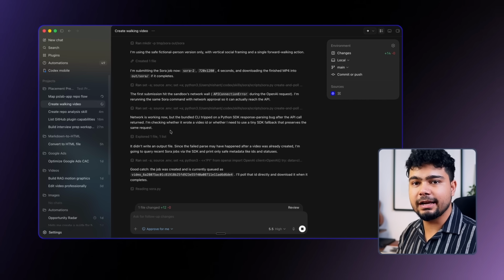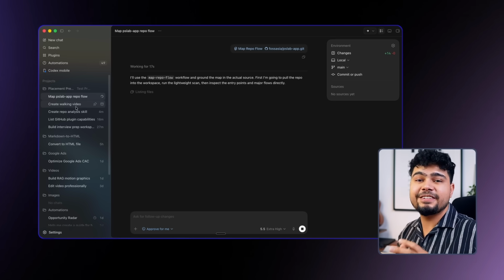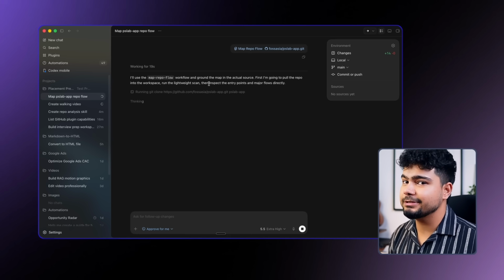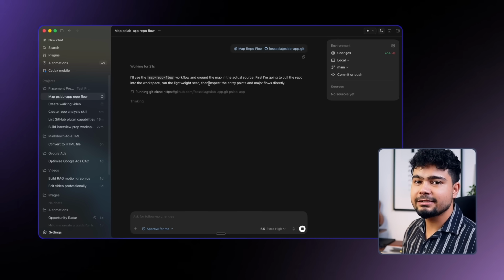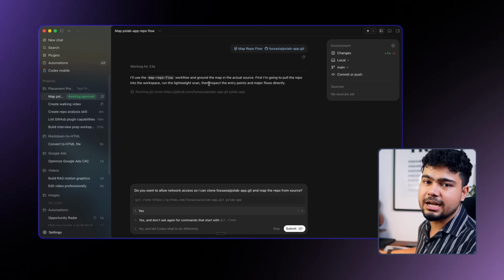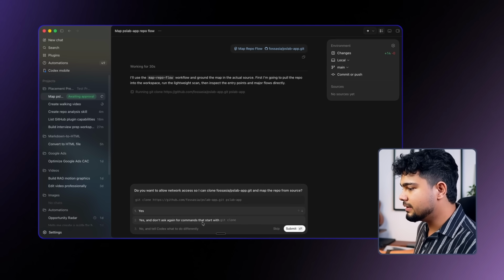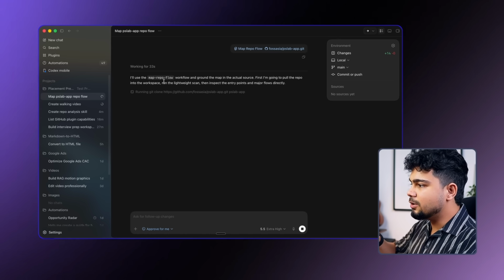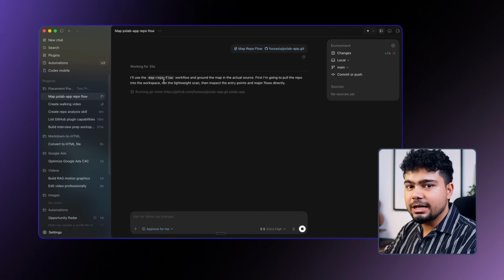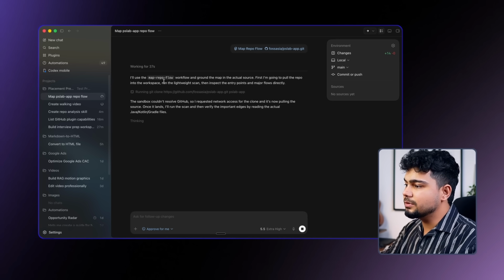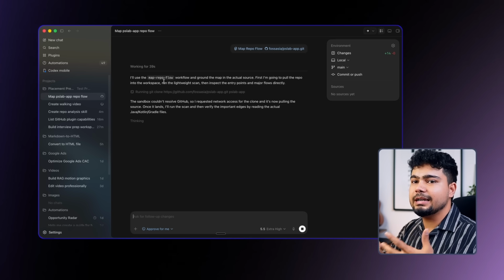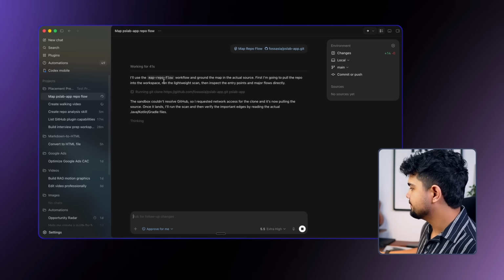So what did we do? We made a skill. Now we are actually testing the skill with a very random repo that I have never set up, and we'll see if it can create the flow of the data, how it flows and everything that we asked it to. So now Codex is trying to clone that repo, and after cloning that repo, it will create an environment, run that and give us the whole data flow.